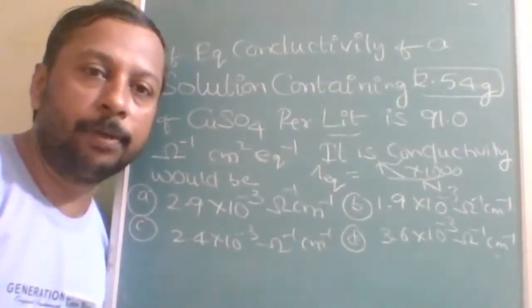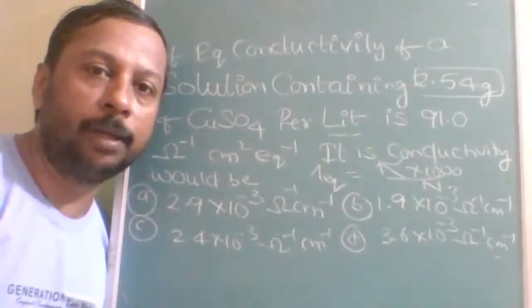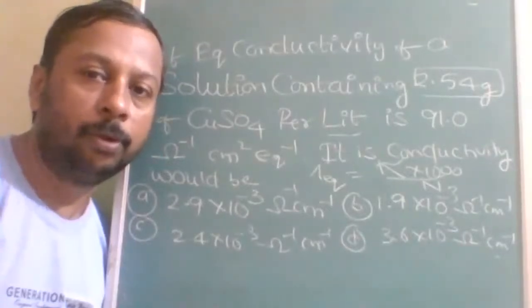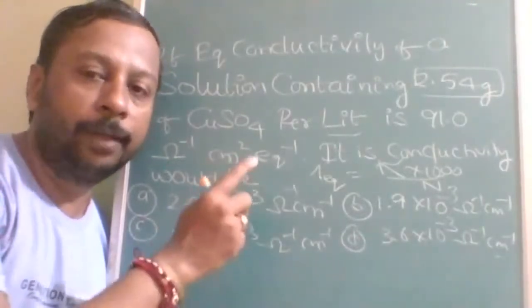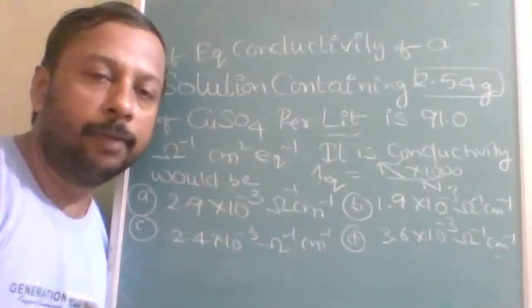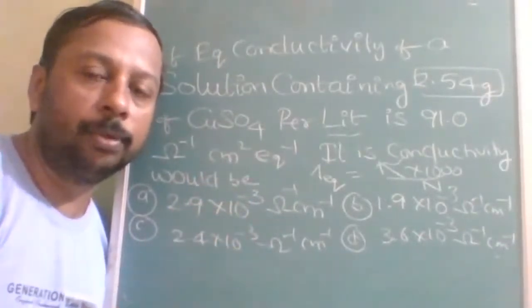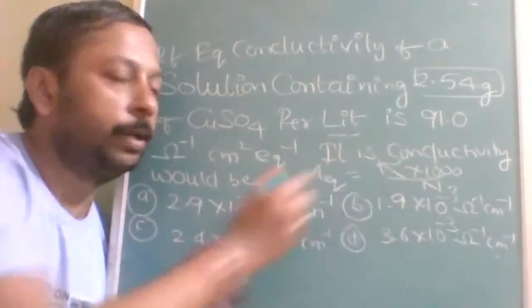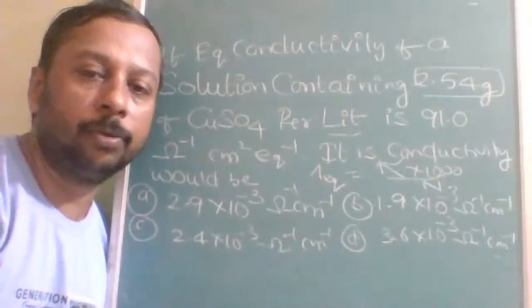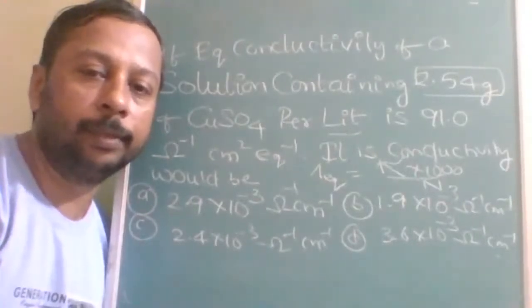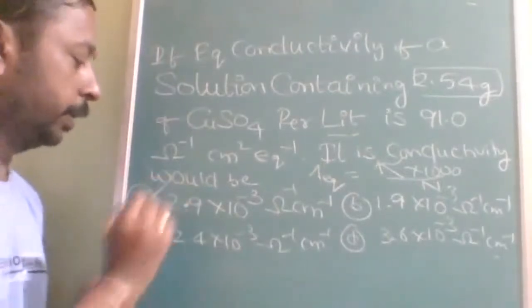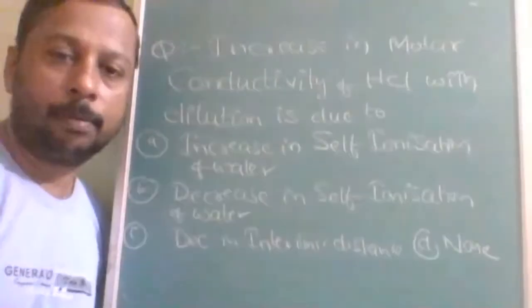For that, normality means mass upon equivalent mass. Copper sulfate molecular mass divided by equivalent factor. What is the equivalent factor for copper sulfate? Divided by 2. So 2.54 divided by 159 divided by 2, then you will get normality. Substitute normality and equivalent conductivity, then you will get the K value, that is the conductivity value. What is the final answer? Answer you will get is option A. A option is the correct answer.